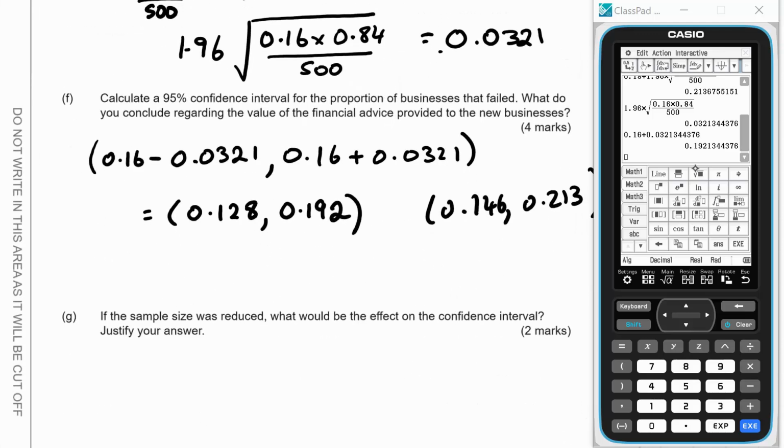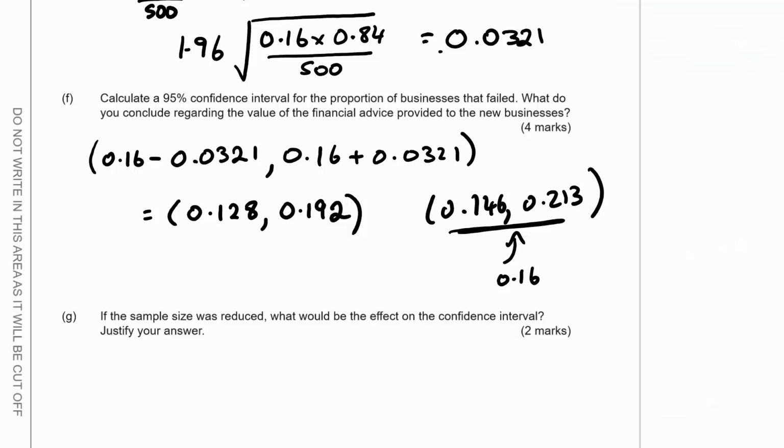So I think it would be difficult for us to draw a conclusion. Not only that, but the 0.16 is well within the original confidence interval that we had. So I don't think that we could really justify that the business advice has really made any difference.